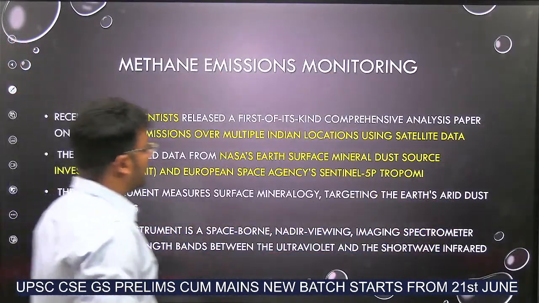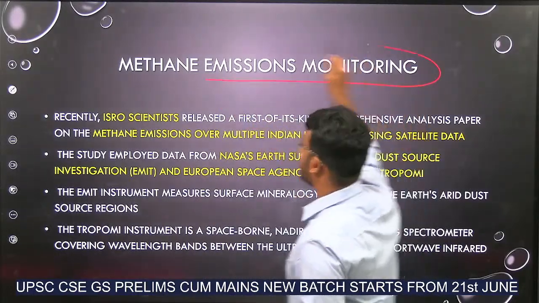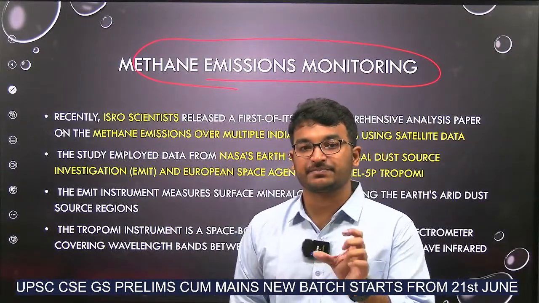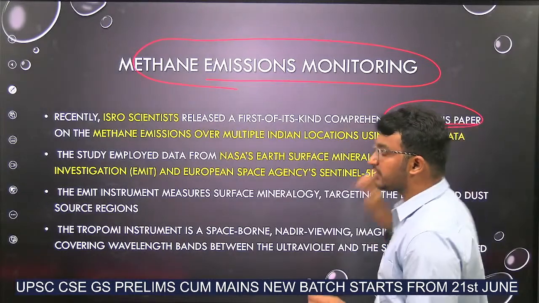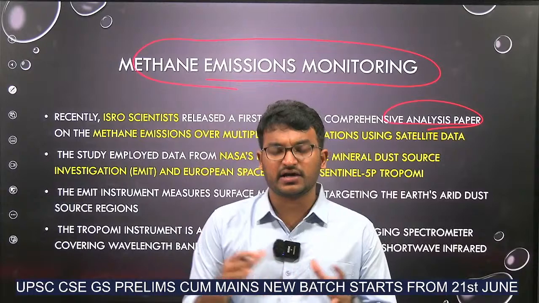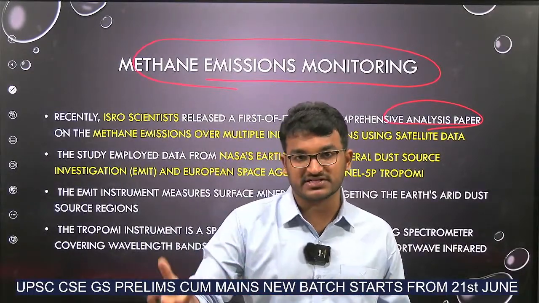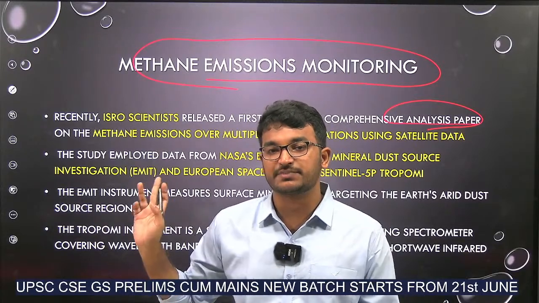Now, methane emissions monitoring. ISRO had recently released one analysis paper. That paper contains the details of how methane emissions are happening in India, in which places they are happening, and from which source they are coming. Who released this paper?